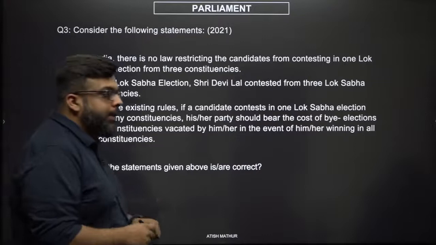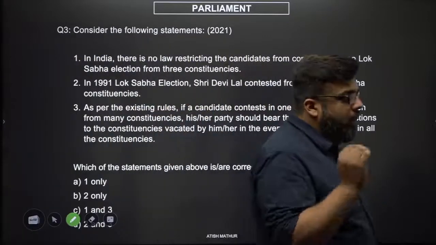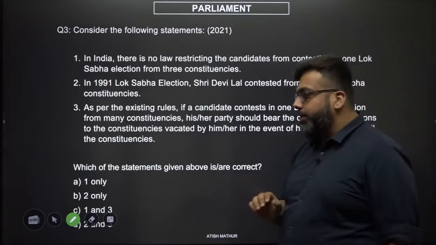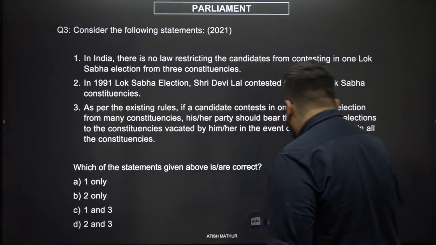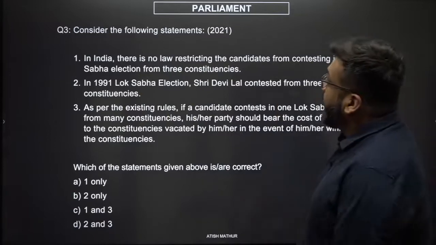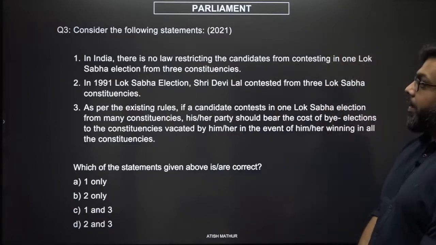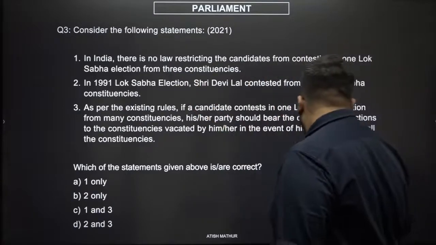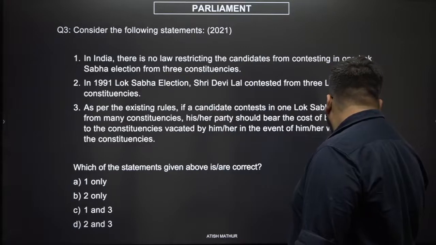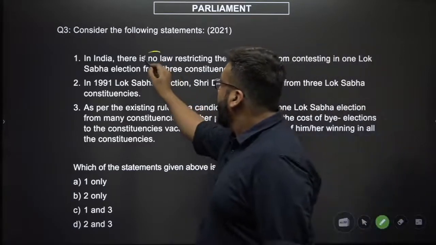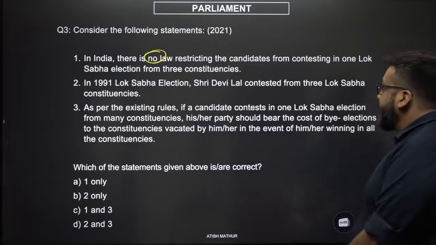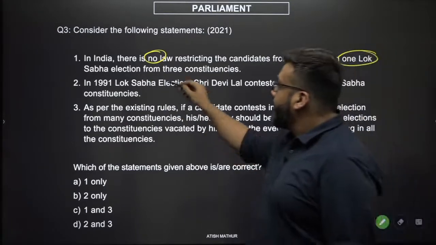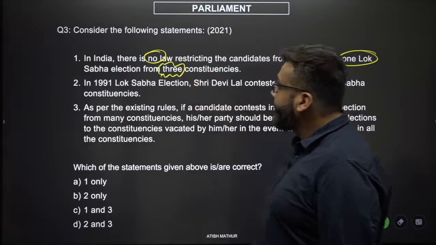A tough question. A lot of people got this question wrong last year, but let us see if we could try and solve this question. Okay. Consider the following statements. Statement number 1: In India, there is no law restricting the candidates from contesting in one Lok Sabha election from 3 constituencies.